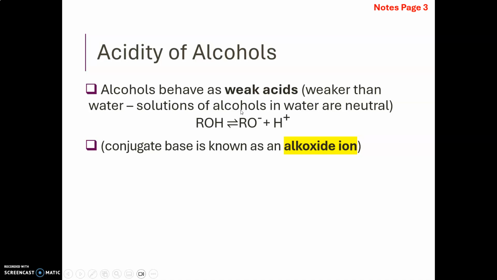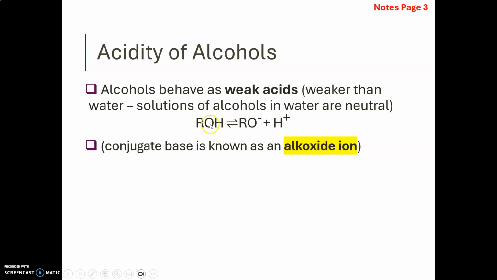Finally, we're going to talk about the acidity of alcohols. Now, it may seem counterintuitive, but alcohols actually behave as weak acids. In fact, when you mix alcohols in water, they appear neutral, but that is because they are weaker acids than water, and they cannot protonate the water molecules. So there is this equilibrium, but the equilibrium position actually lies very far to the left.